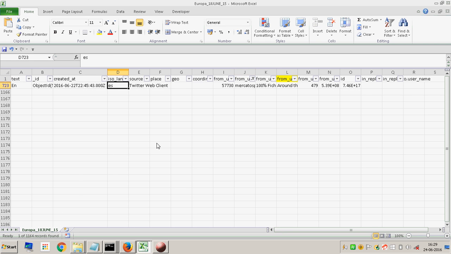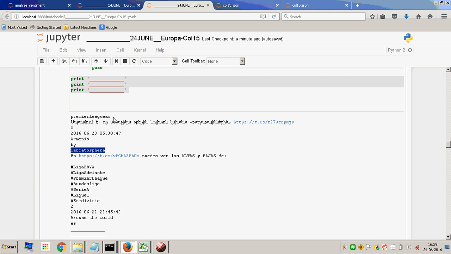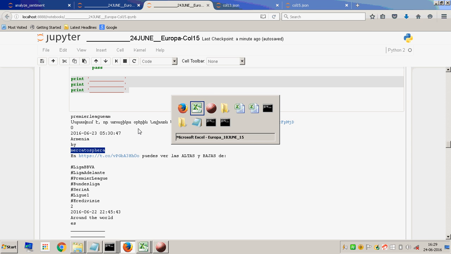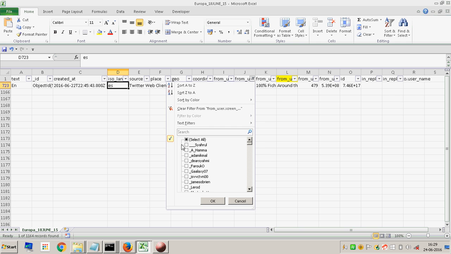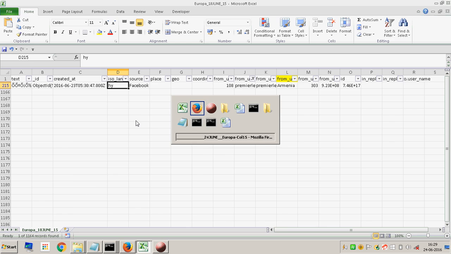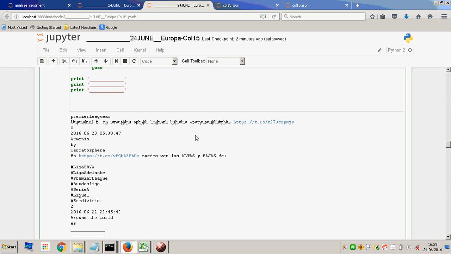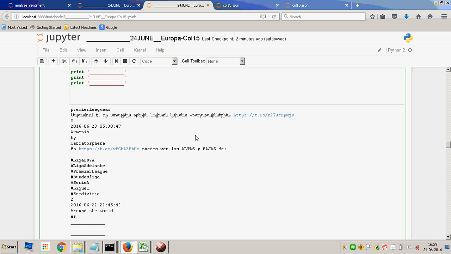And language is ES, which is Espanol most probably, which is Spanish, and this other user is Premier League AM. Probably that is a short form for Premier League AM. This is the one, yeah. So the language is HY. I have absolutely no idea what this means. It's got to do something with the Armenian language. Fine, so this works fine. So we get the language code also. That's how easy it is to dig out information over here.